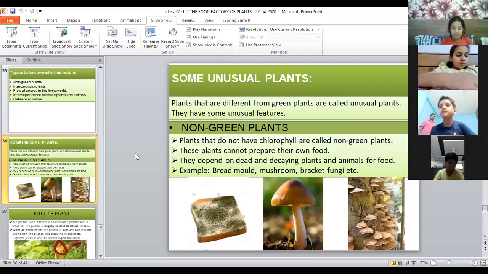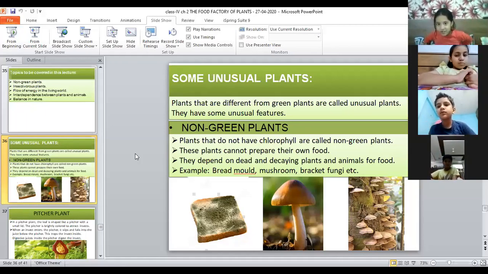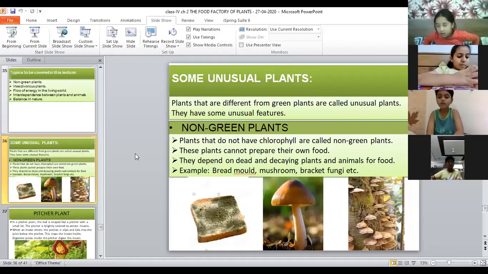And what is the food factory of plants? Which part of the plant is called the food factory of plant? Which part of the plant is known as the food factory of plant? Yes, Rohel Khan. Which part of the plant is known as the food factory of the plant? Leaf. Very good. Leaves are known as the food factory of the plants, and this chapter was all about leaves and